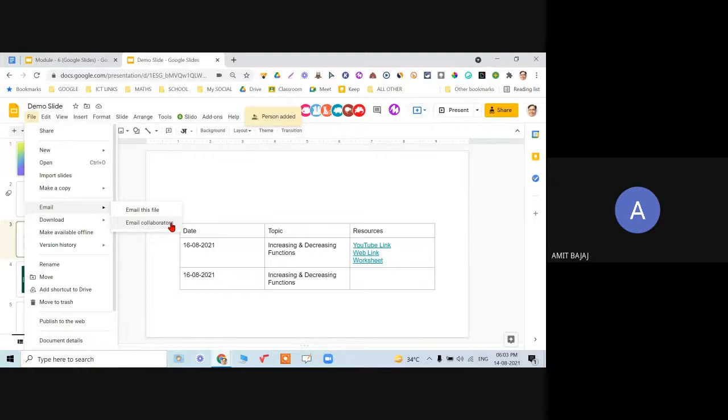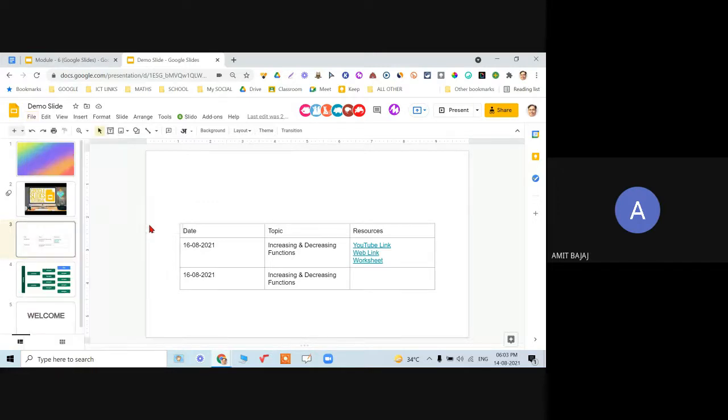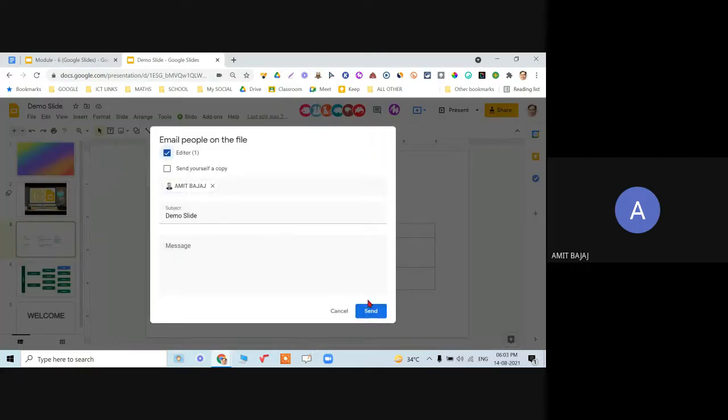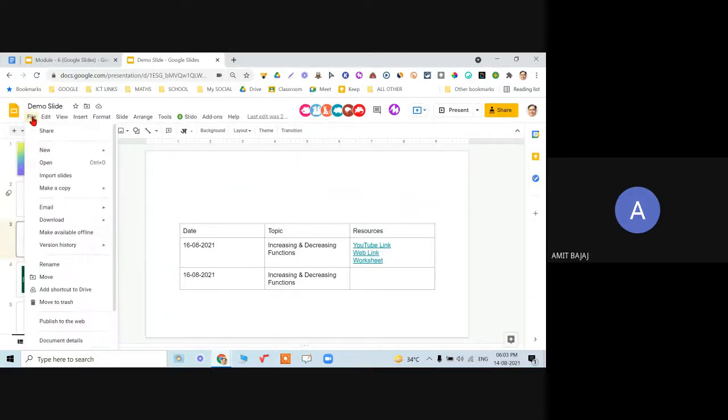Assume a case, I have created one document and there are 8 member departments, my math teachers, who are all the editors in this particular file, right? I made certain new changes, but how will they get to know about the changes? So I can simply click on email collaborators and click on send. I can type a message also, and once I have made changes, they will receive the email, but for that I need to send the email to them.